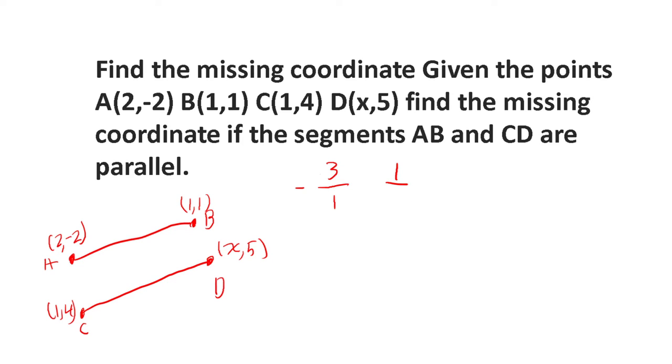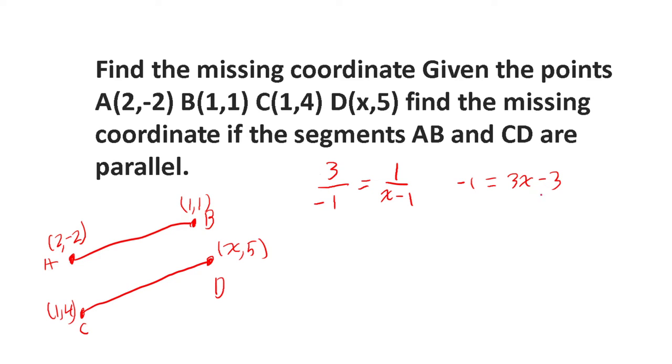So we need to keep this the same, right? So our slope down below has to be what? That is the question here. It is going to be x minus 1. What we could do is set these equal. Let me take this negative sign and put it down here. We get 1 times negative 1. We're going to cross multiply, people. 1 times negative 1 gives me negative 1, equals 3x minus 3.